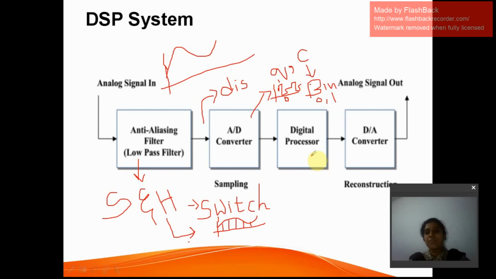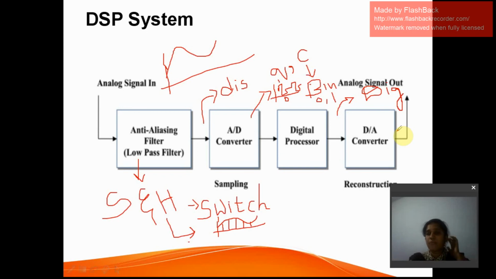That processing is being done on the signals, and the output will obviously be a digital signal. We will be getting a processed digital signal as the output. After we get that processed digital signal, we will again convert it into an analog signal, because we can sense only an analog signal, we can't sense zeros and ones.